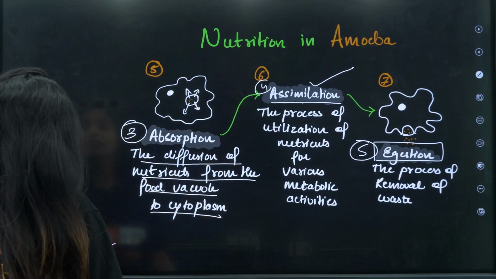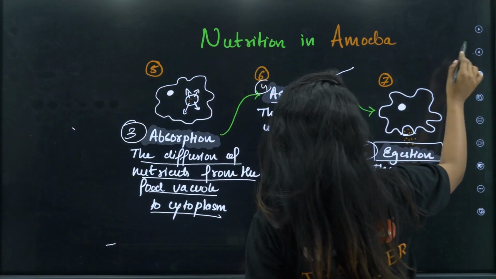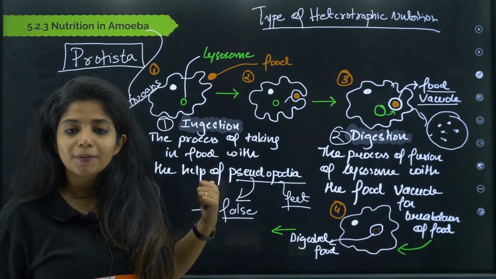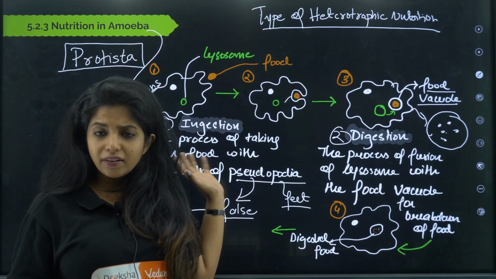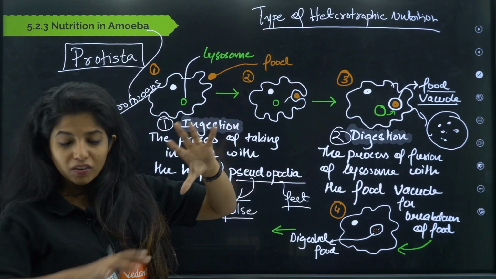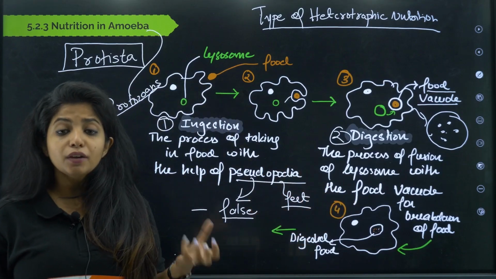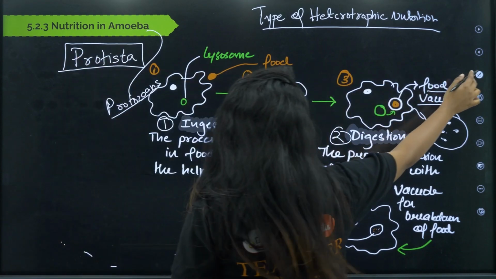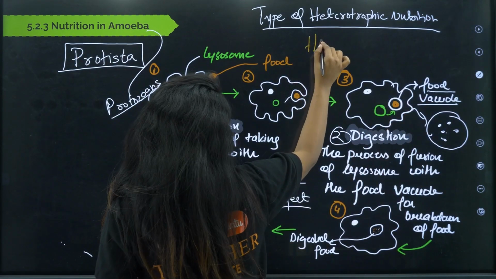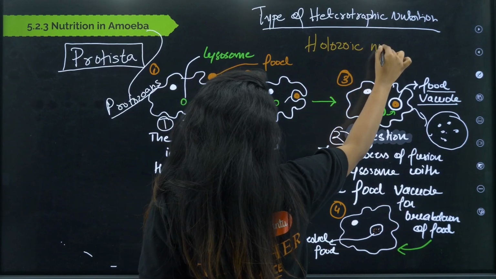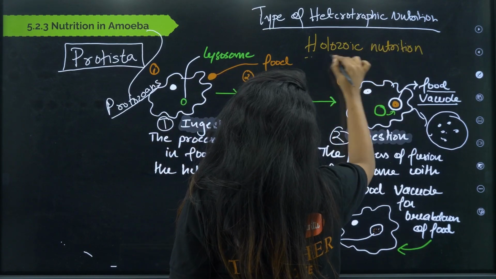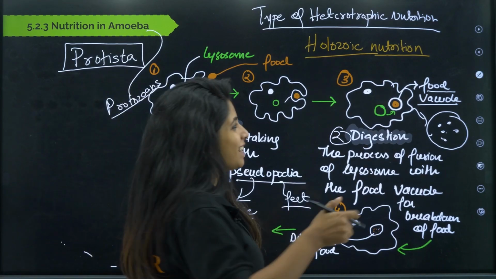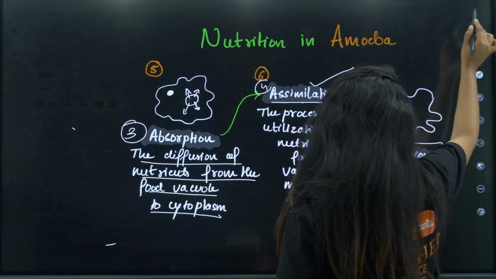Now children, these are the steps of nutrition in the case of amoeba. And now I had asked you a question: what is the type of heterotrophic nutrition over here? Do they show parasitic? Are they getting inside someone's body? No. Are they getting on someone's body and taking nutrients from them? No. They are taking food internally, digesting it internally. So they show a mode of nutrition which is similar to us, and it is known as holozoic nutrition. So along with the rabbits and human beings, they also show the holozoic mode of nutrition. Works?